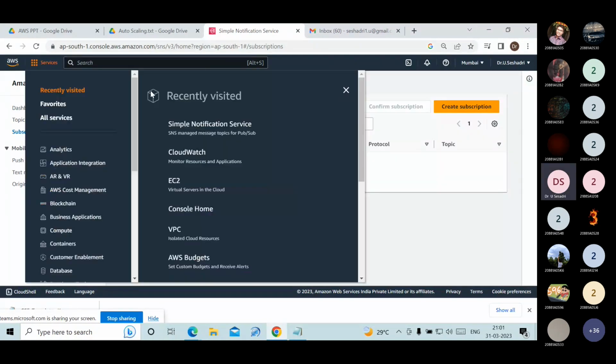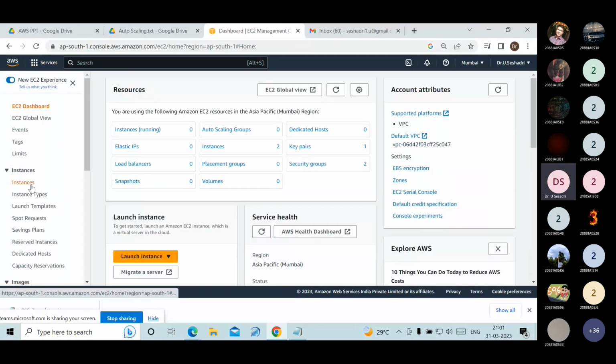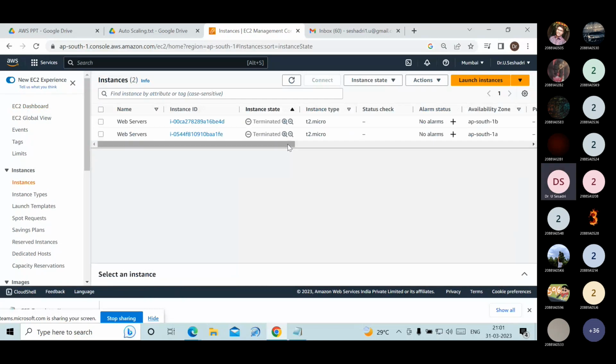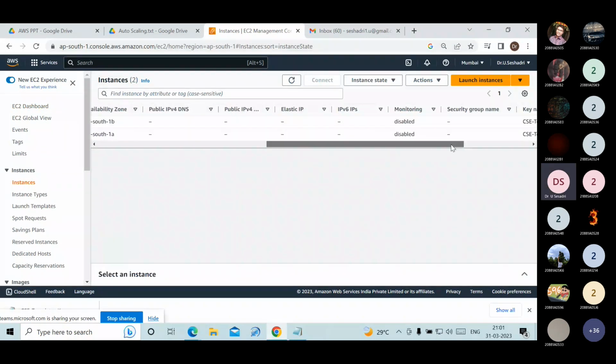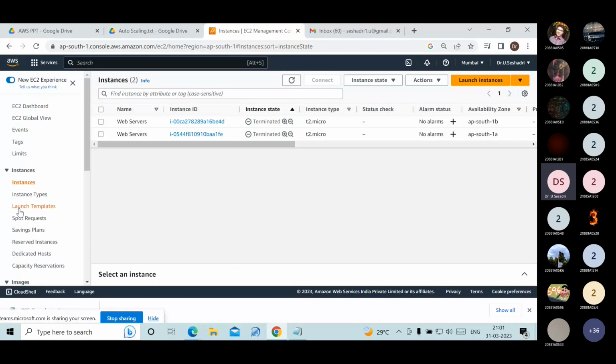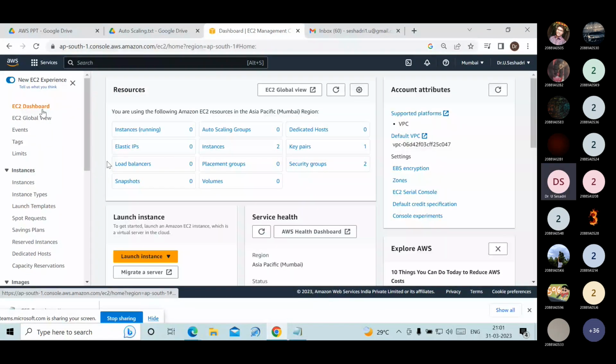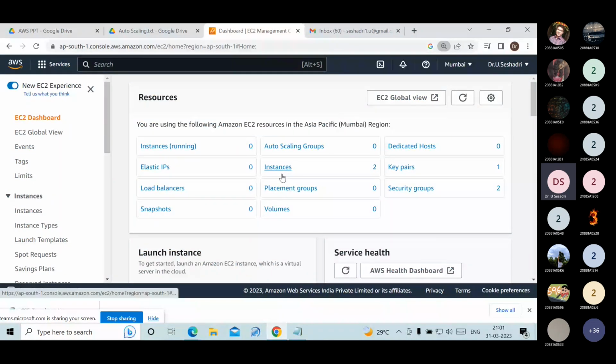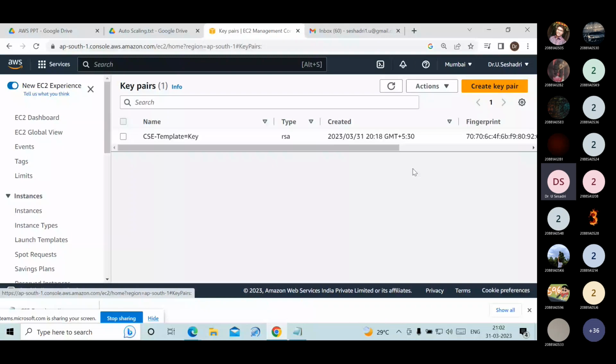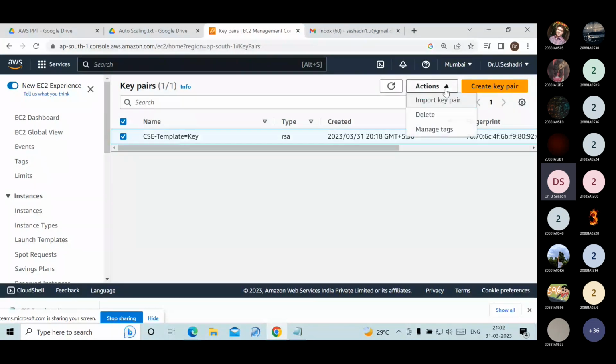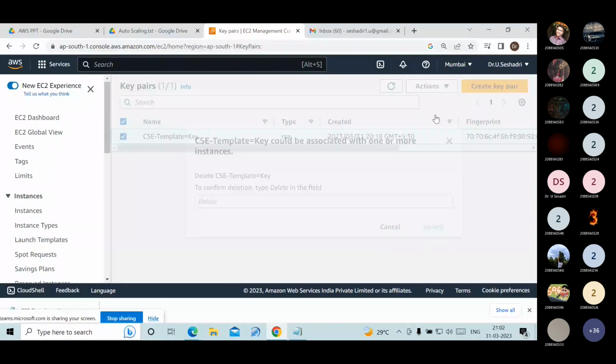Now click on the EC2 service, go for instances. See that those servers will be terminated. Go for the EC2 dashboard. There are no instances running. There is one key pair. How do we delete that key pair? Select that, go for action, delete, and type delete.